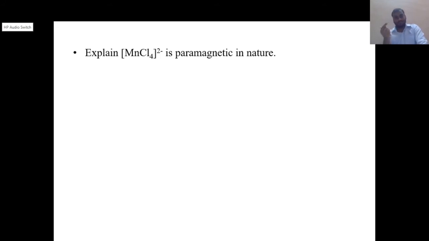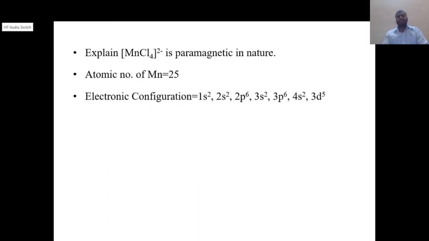Very first, we should know the atomic number of manganese. The atomic number of manganese is 25. We have already seen the first transition series. Manganese has atomic number 25, so the electronic configuration at ground state of manganese is 1s2 2s2 2p6 3s2 3p6 4s2 3d5. This is the most important part, that is 4s2 3d5.